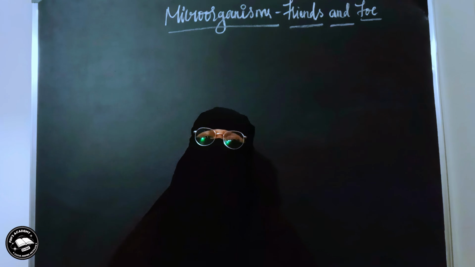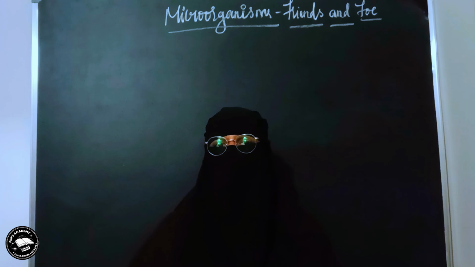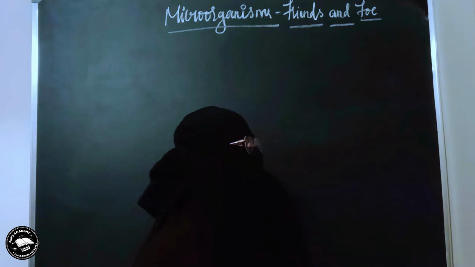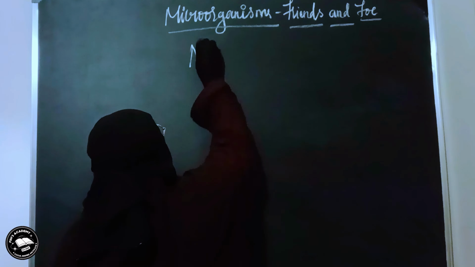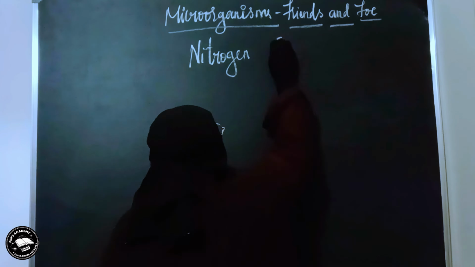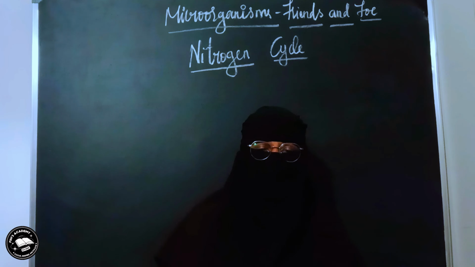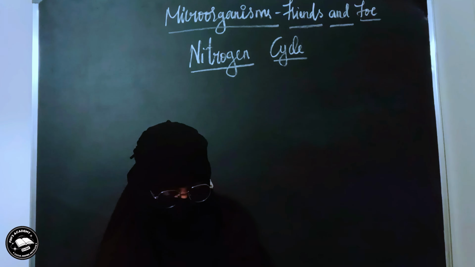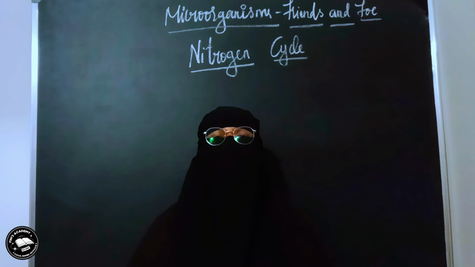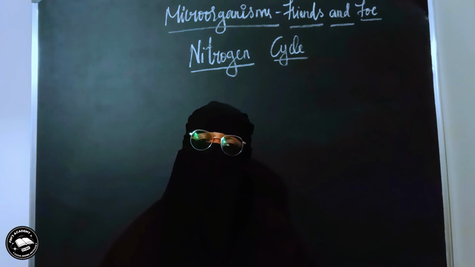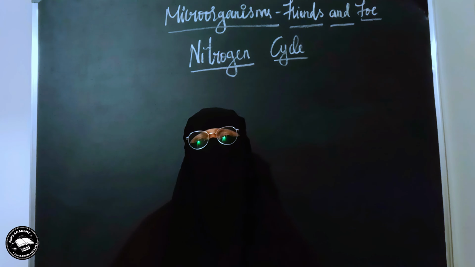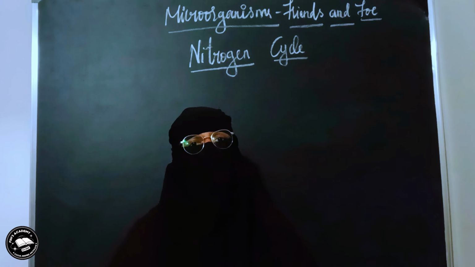Hi dear students, let us discuss a very important concept from Microorganisms: Friends and Foes, which is nothing but the nitrogen cycle. Children, we all know that nitrogen is a very essential nutrient for plants, especially those plants which prepare proteins as the food material. Those plants require a lot of nitrogen.